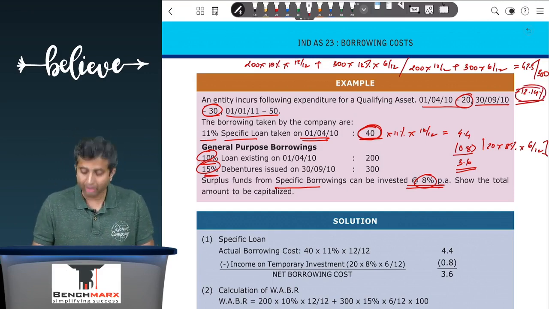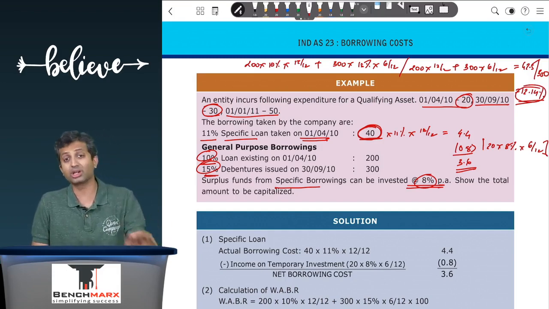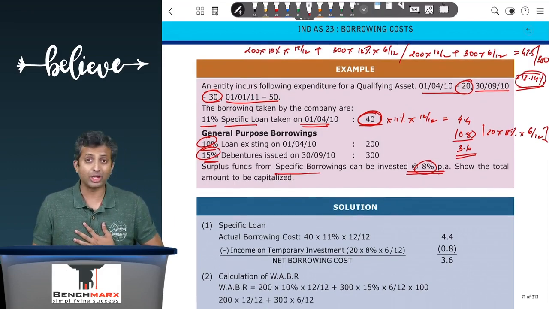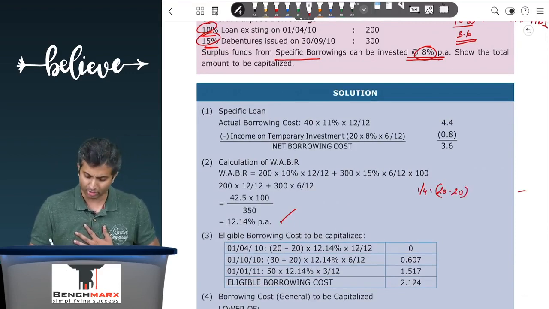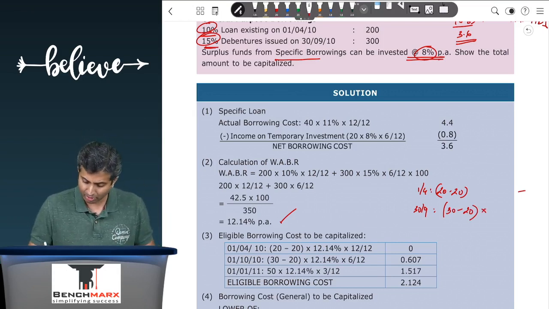Now this 12.14% can be multiplied with the expenditures incurred for the qualifying asset out of the general borrowing. The expenditures are 20 rupees on the very first day. However, this 20 rupees is financed first fully out of specific borrowings, and hence nothing is financed out of the general borrowing. The next expenditure happens on 30th September, which is 30 rupees, out of which another 20 rupees will still be financed from specific borrowings, and hence the remaining 10 is from the general borrowings, at the rate of 12.14% into, this will be outstanding for 6 months.